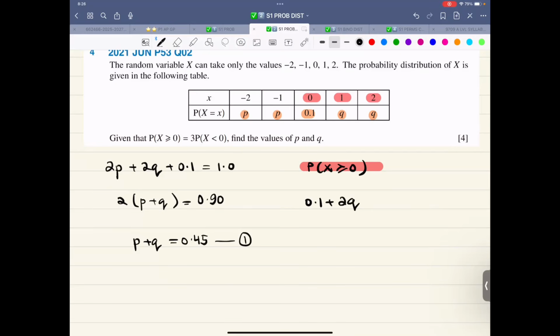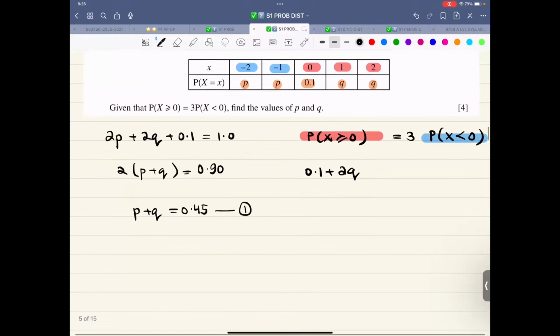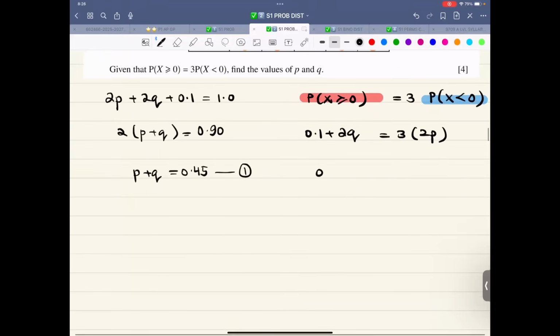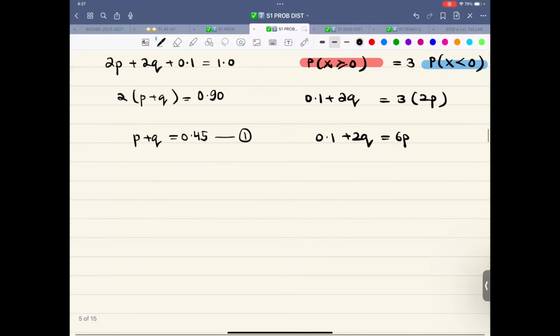Is 3 times probability x is lesser than 0. So probability x is lesser than 0 is this and this. So lesser than 0 is 2p. So this is 3 times 2p. So this is 0.1 plus 2q, that is 6p. So therefore 6p minus 2q is 0.1. That is equation number 2.